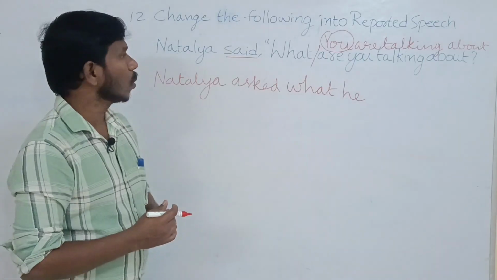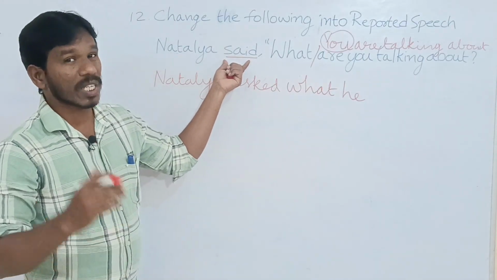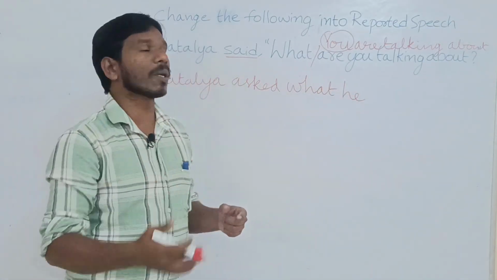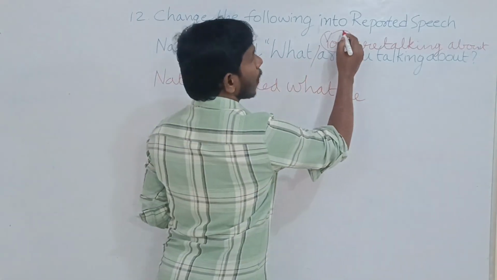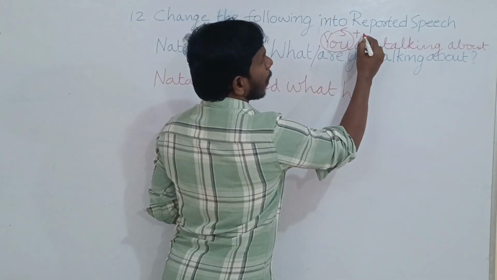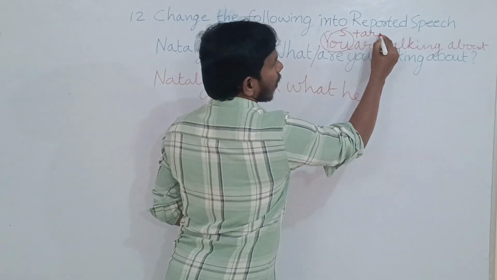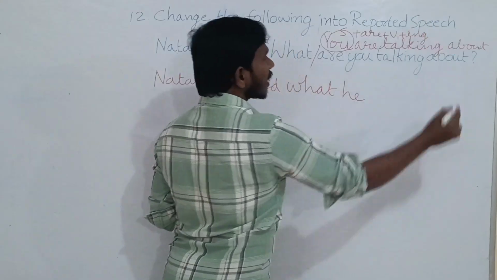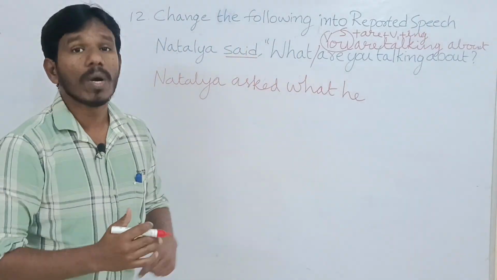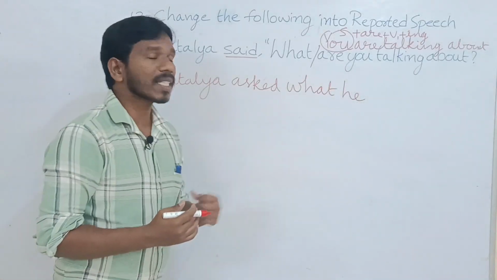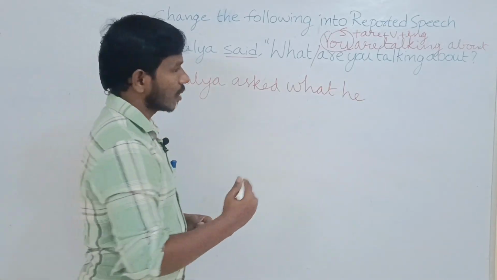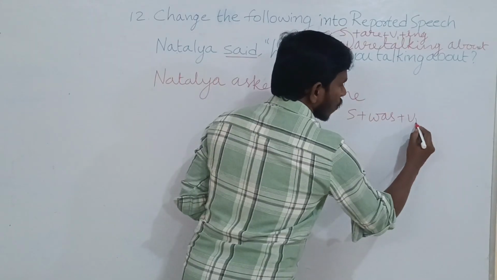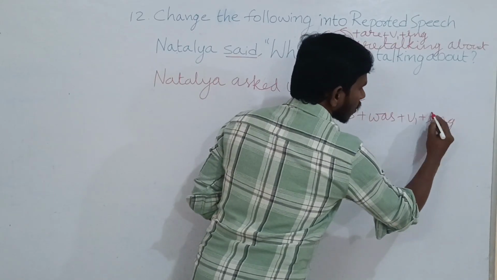Next, as I told you, when the reporting speech is in past tense, the reported speech changes into corresponding past. See here, it is present continuous tense. Present continuous tense changes into past continuous tense. What is the structure of past continuous tense? Subject plus was plus V1 plus ing plus object.